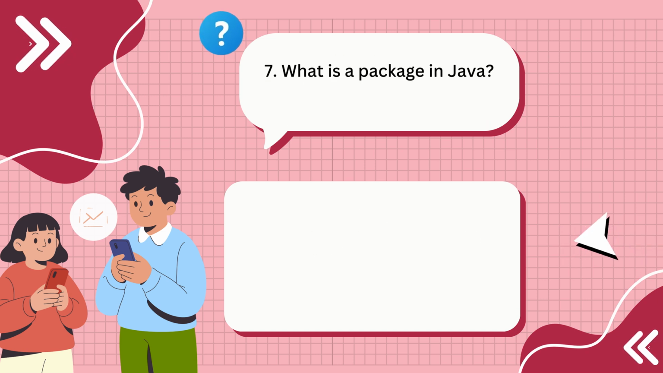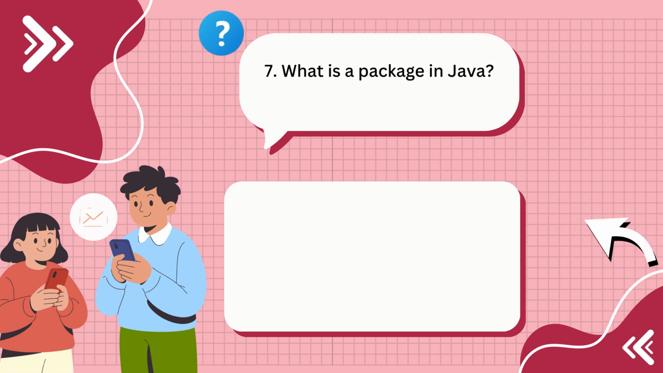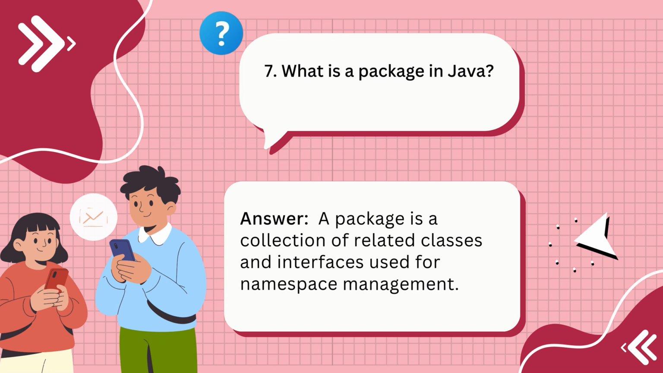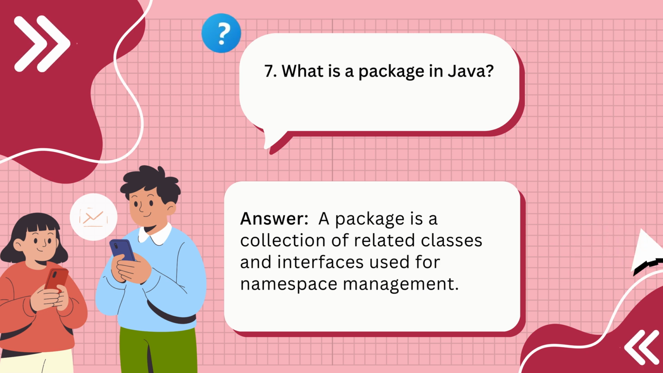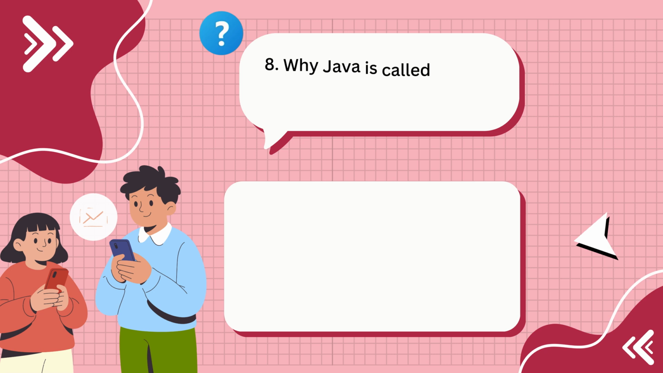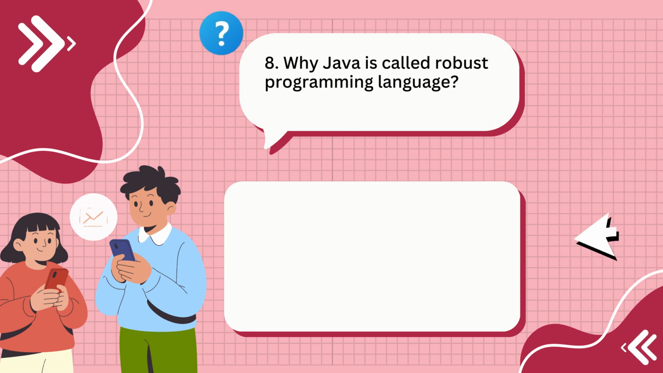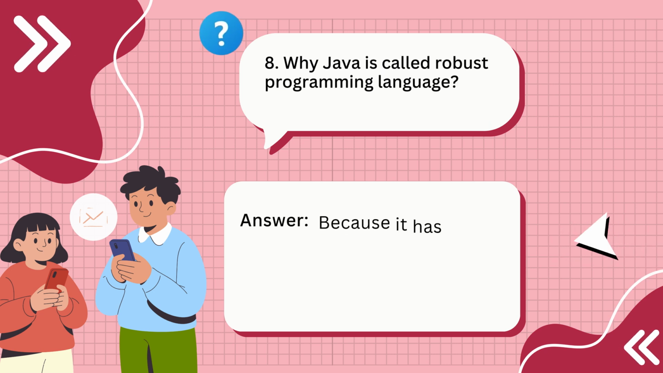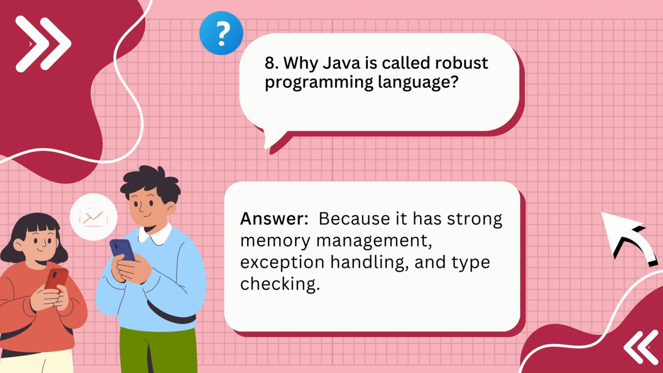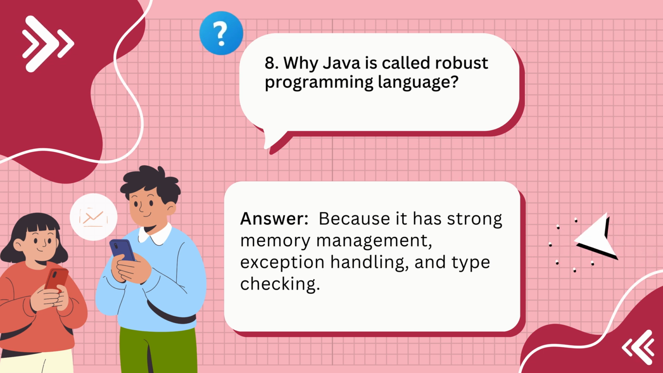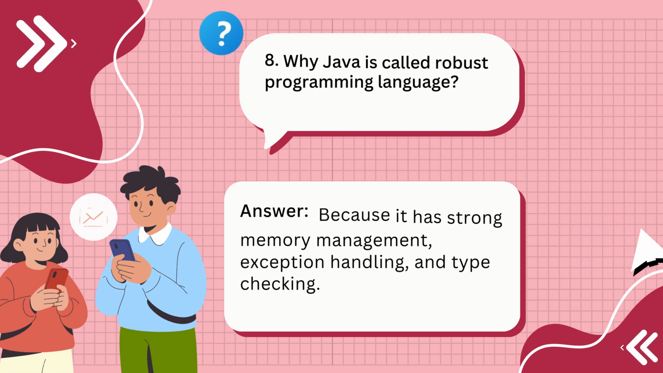7. What is a package in Java? Answer: a package is a collection of related classes and interfaces used for namespace management. 8. Why Java is called robust programming language? Answer: because it has strong memory management, exception handling, and type checking.